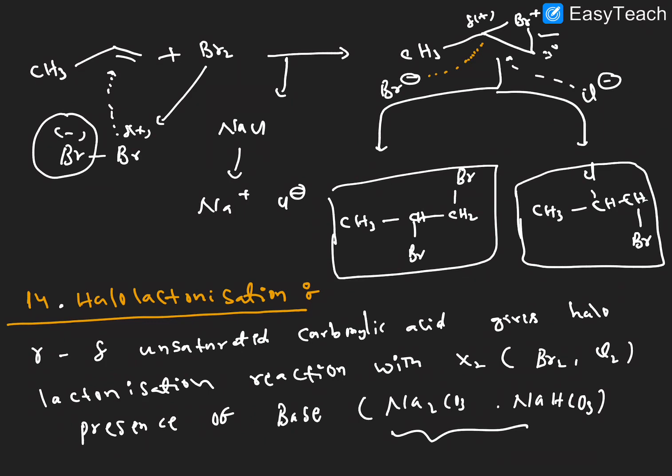Okay, halolactonation takes place in gamma and delta unsaturated carboxylic acids, in the presence of halogen and the base, right? Next point, B point. What happened here?